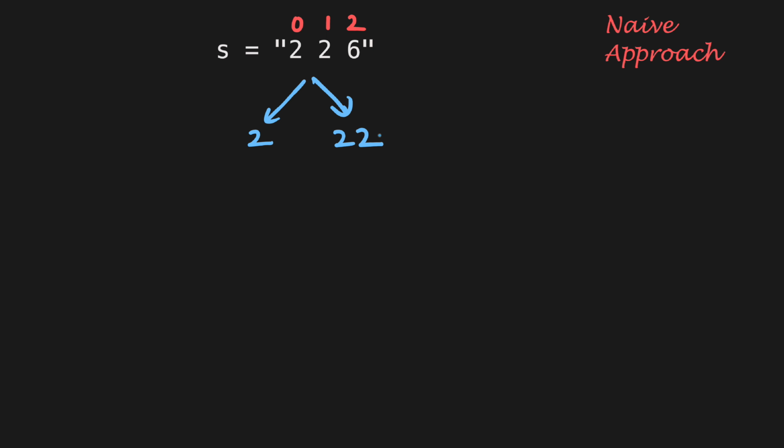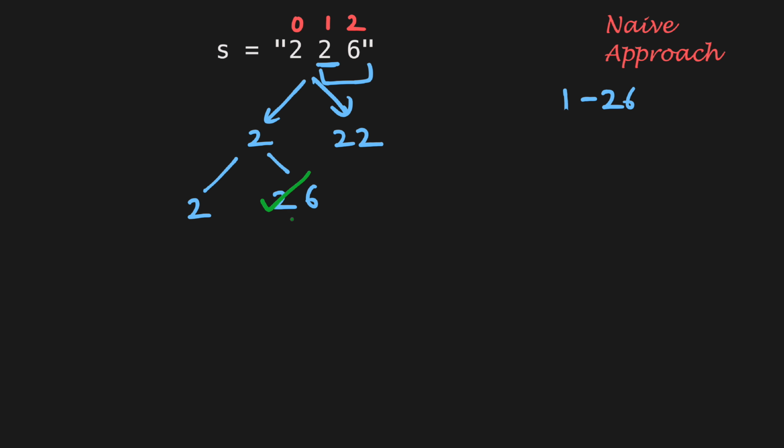And after that, we move to index 2. However, if this string was 322, then we would get digits 32, which is not in the range 1 to 26. Hence, it is not a valid mapping. Now, at index 1, again, we can either decode one digit, which is digit 2 with value equal to B, and move to index 2, or we decode 2 digits, which will result in 26. And as 26 is in the valid range of mapping, which is 1 to 26, this is also a valid path. And this time we are also at the end of the string, which means the string was decoded successfully.